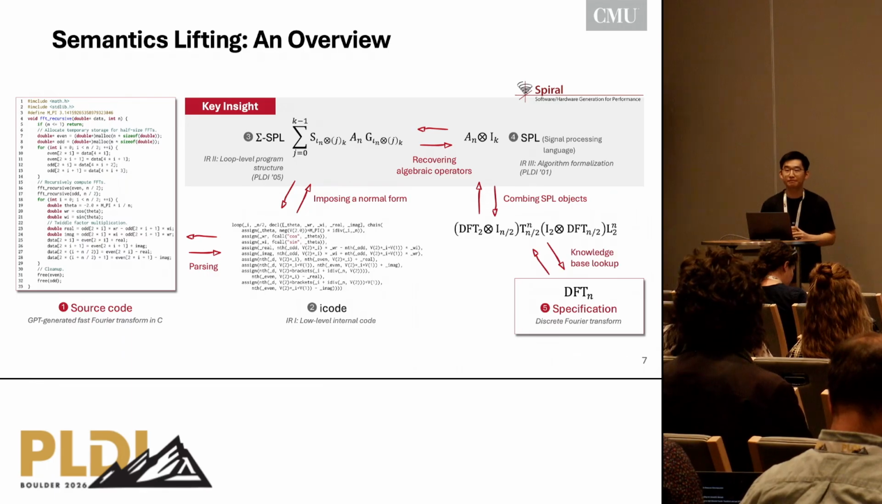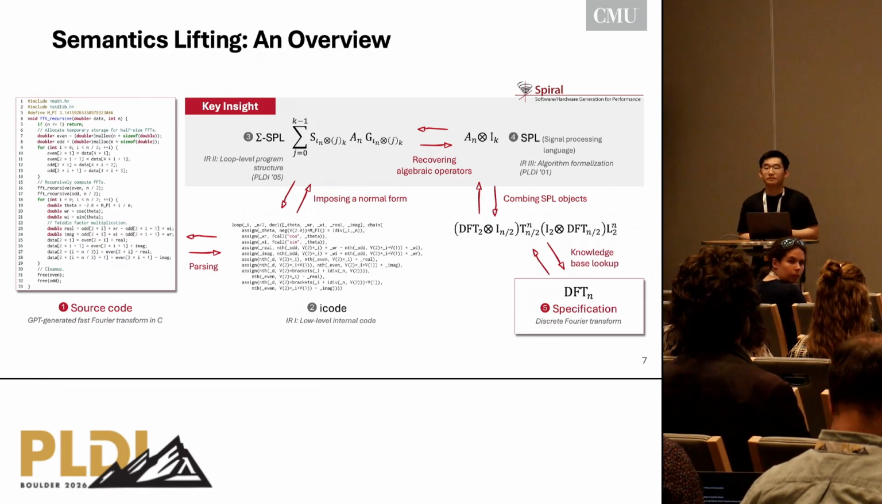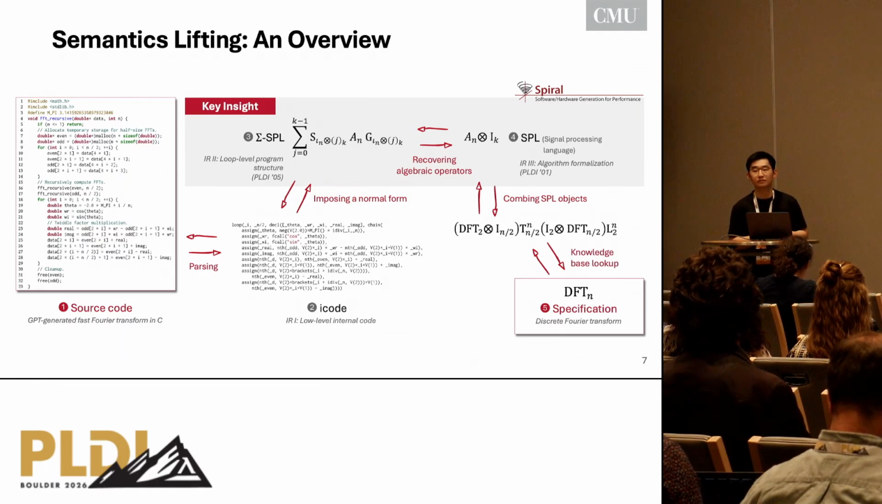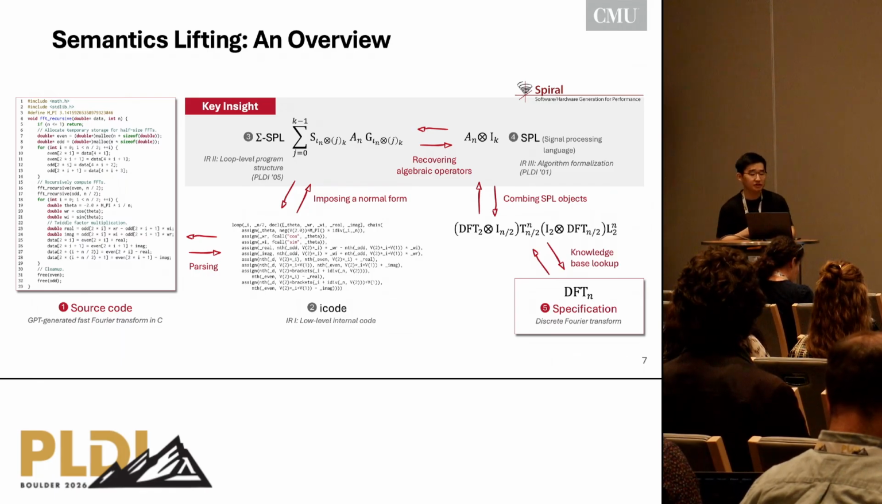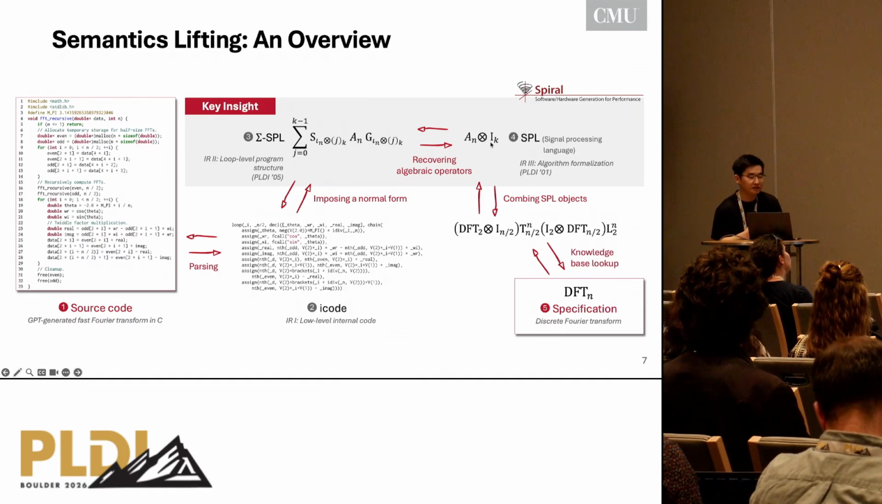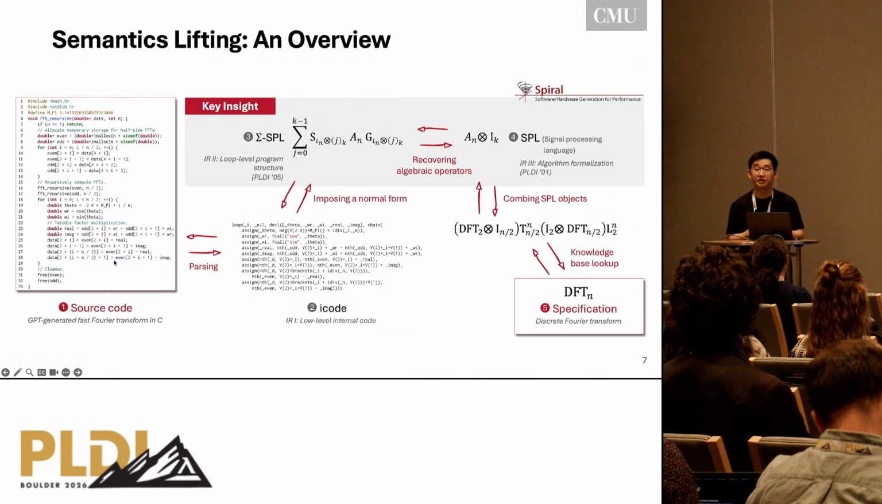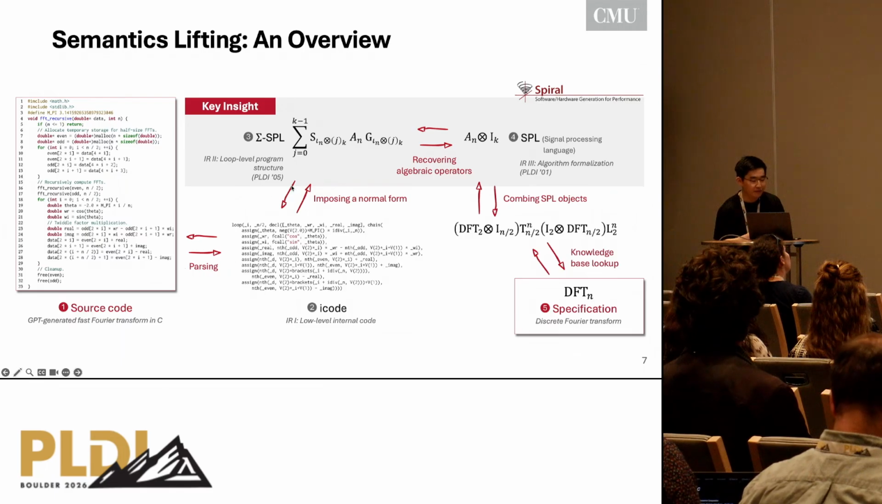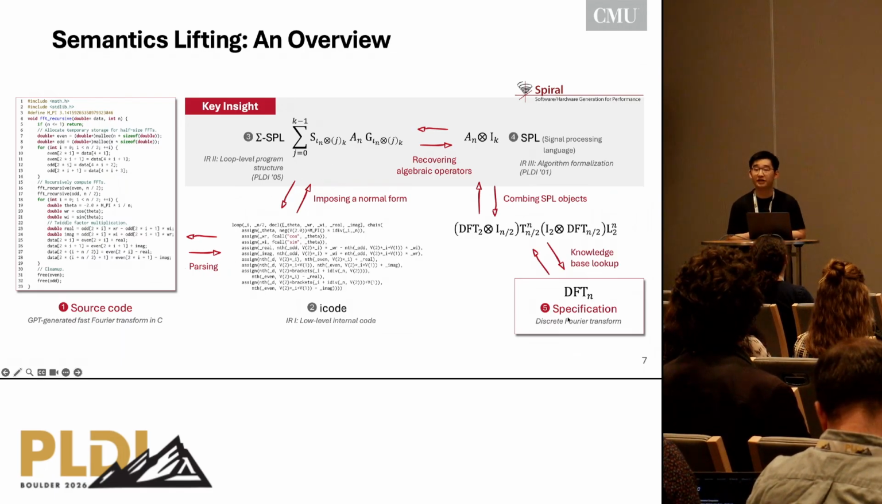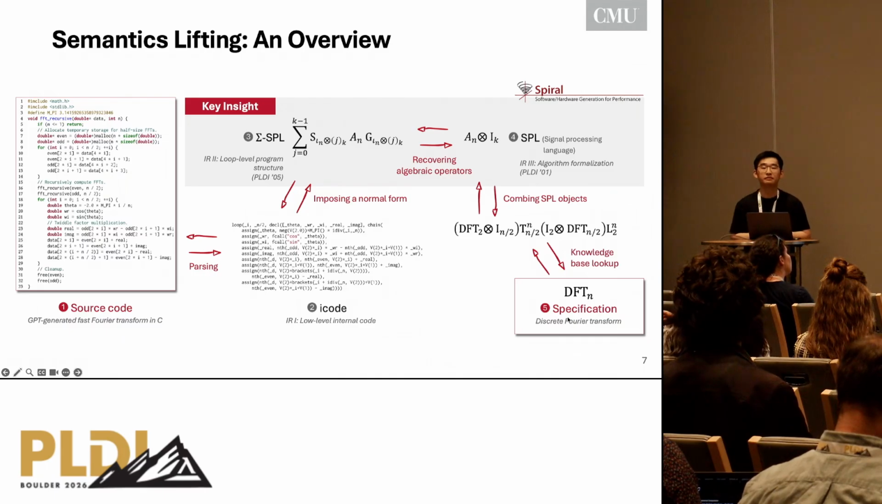Thanks for the great talk. One thing that's unclear to me is, in this figure, which of these things existed previously and what is the contribution? That's a great question. Within Spiral, all the arrows where we go from DFT to these rewrite rules to the icode and then to the source code existed for the past 25 years. This is the code generation part. What I did is all the arrows back, all the way up to the specification.